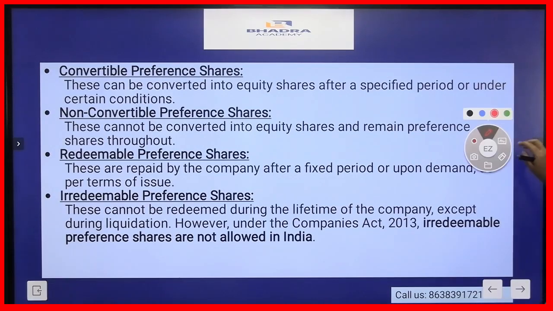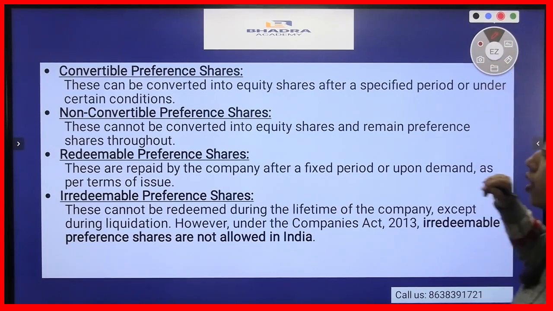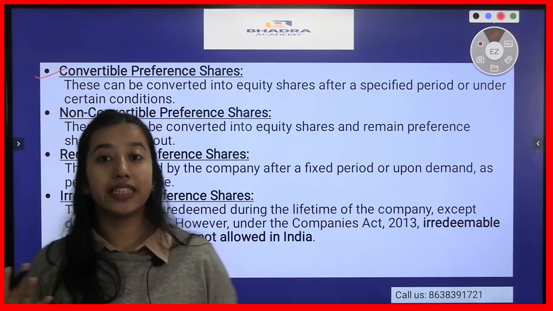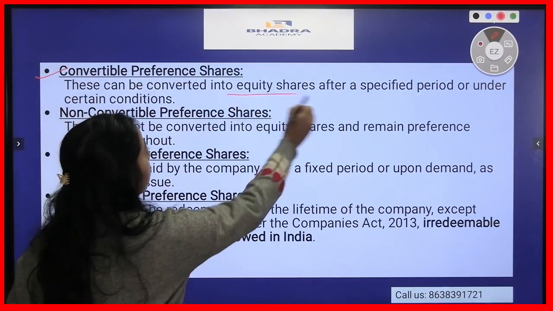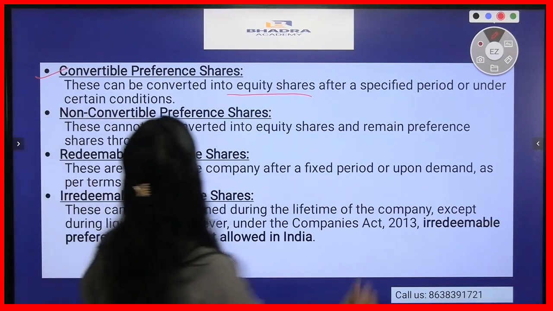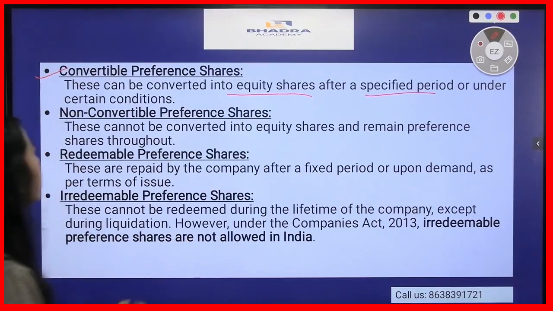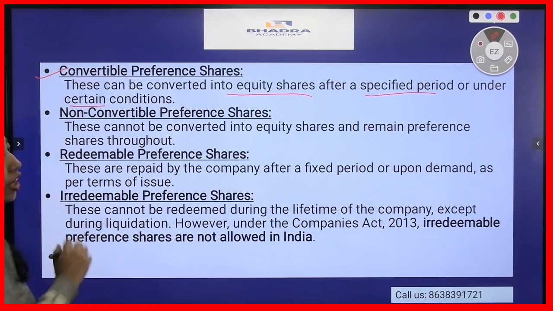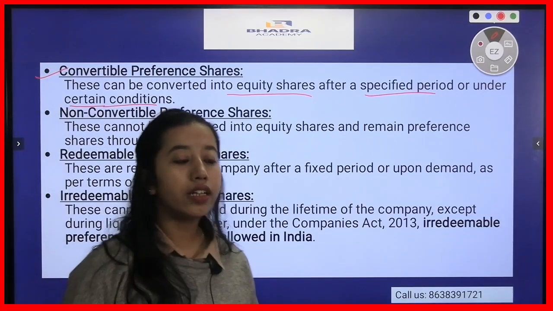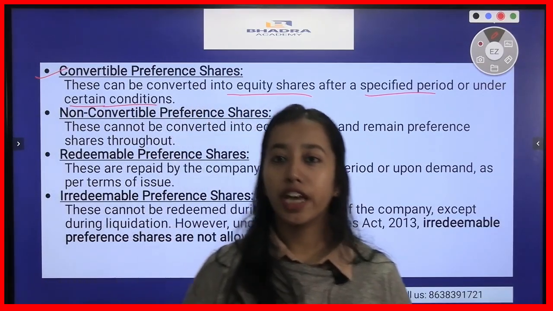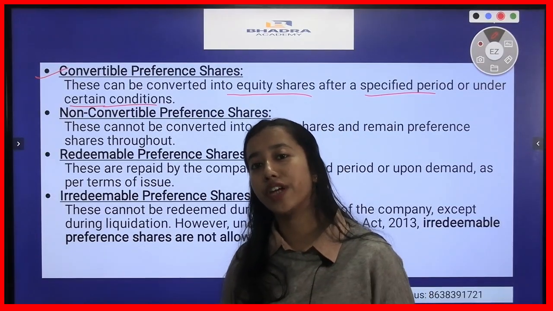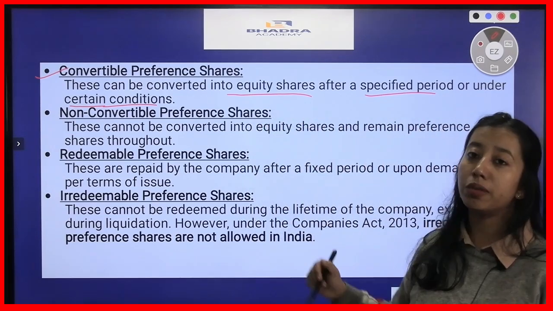Now the next type of preference shares that we have is convertible preference share, and by the name we can know these preference shares can be converted into equity shares. So these can be converted into equity shares after a specific period or under certain conditions. So all those preference shareholders can convert them to equity shares. Those kind of preference shares which can be converted into equity shares are known as convertible preference shares.